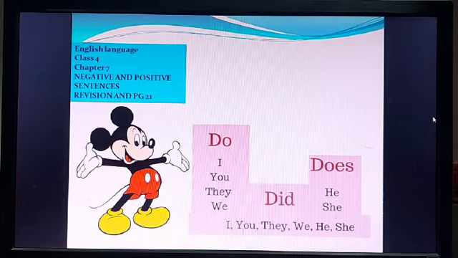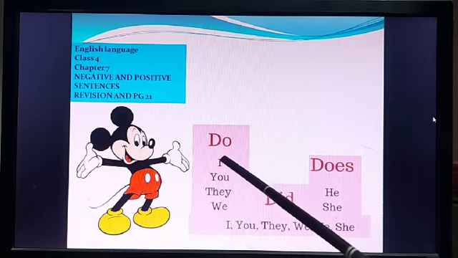I am your Shatabdi ma'am and we were doing chapter number 7, negative and positive sentences, and we were also doing revision, and we did the revision last day. Today we will again do the revision of this page 21. Okay, before that we will do this do, did and does once more so that you recap in your mind.